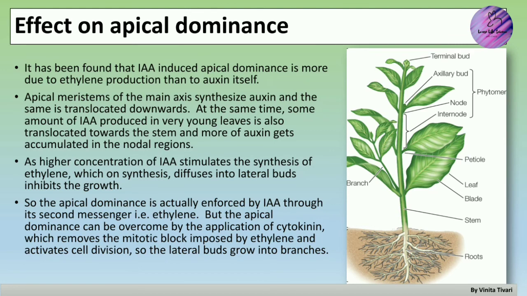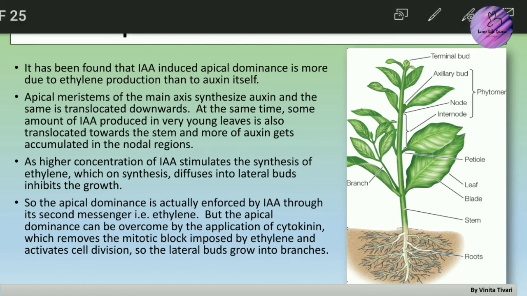The second thing is the effect on apical dominance. We all know apical meristem is the actively dividing portion of a plant that induces the plant to grow in an upward direction, where active division occurs. Apical meristem is the region where auxin synthesis is maximum, and when auxin is synthesized at the apical terminal, it translocates downwards.